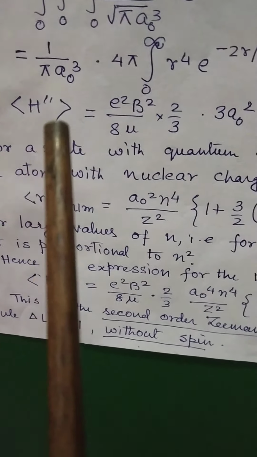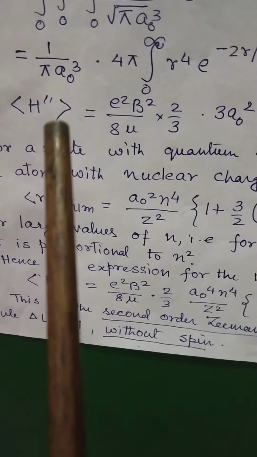For a state with quantum numbers n, l, m in a hydrogen-like atom with nuclear charge Z, the expectation value of r square can be written as a0 square n raised to the power of 4 multiplied by 1 plus 3 by 2 multiplied by 1 minus l into l plus 1 minus 1/3 divided by n square.